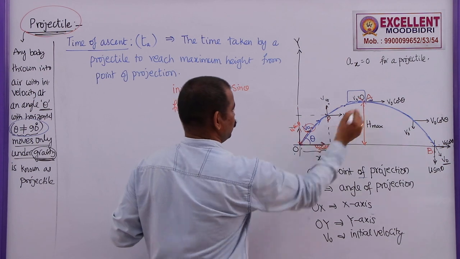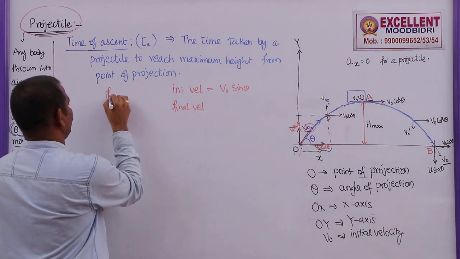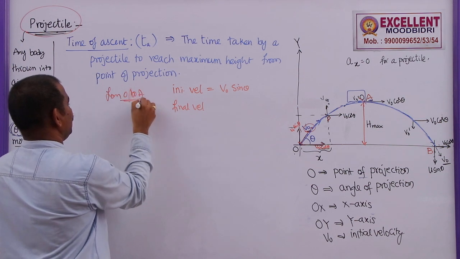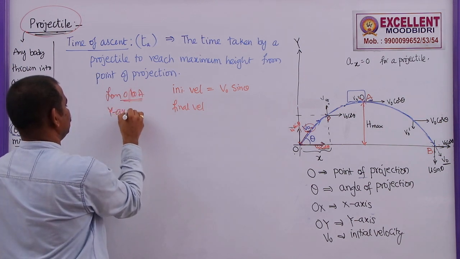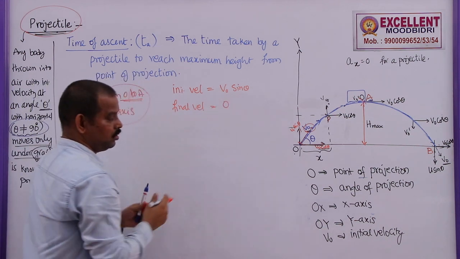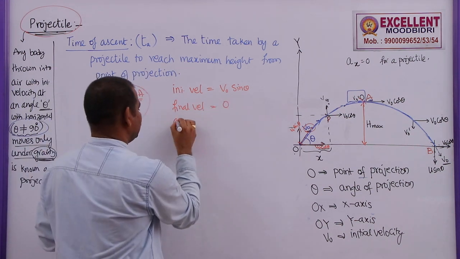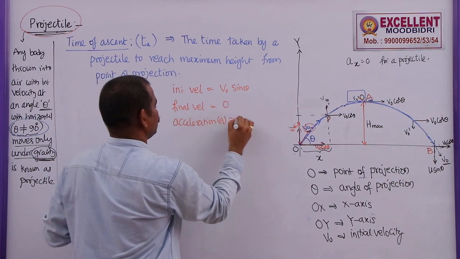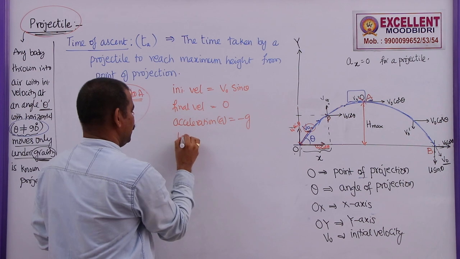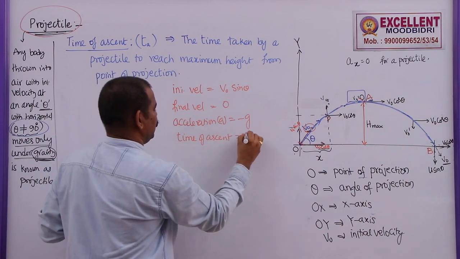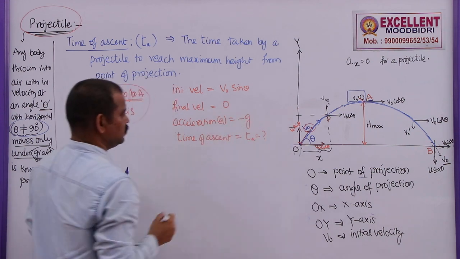So, I am considering from O to A along the y axis. The final velocity is 0, and acceleration in this case is a is equal to minus g, and the time of ascent I will denote as T A, question mark.